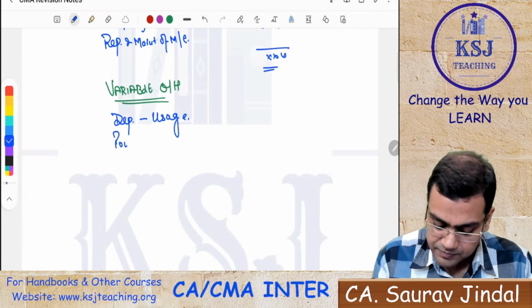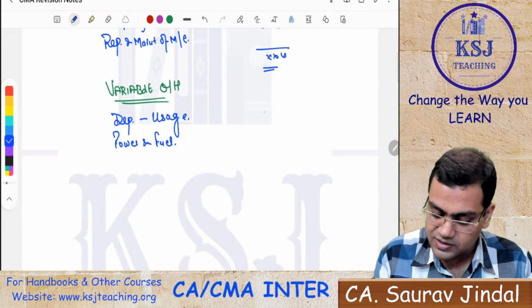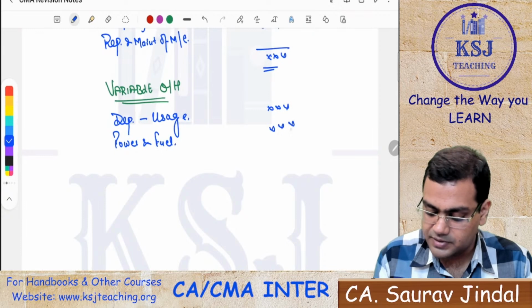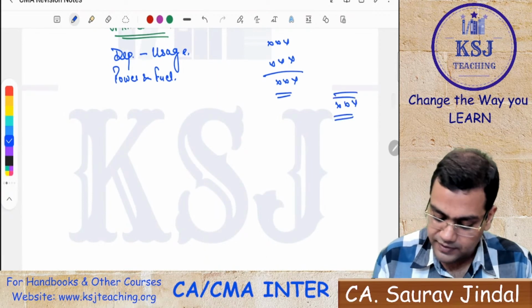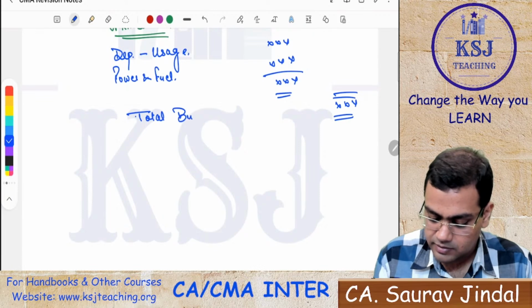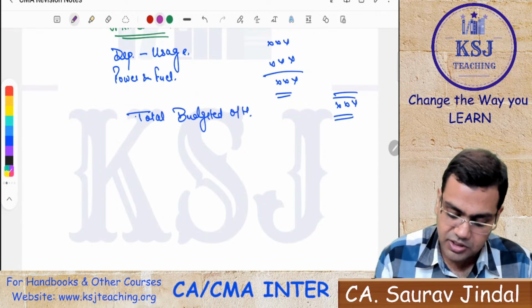So this way you will calculate the variable expenses. From here, what you will get is total budgeted overheads.